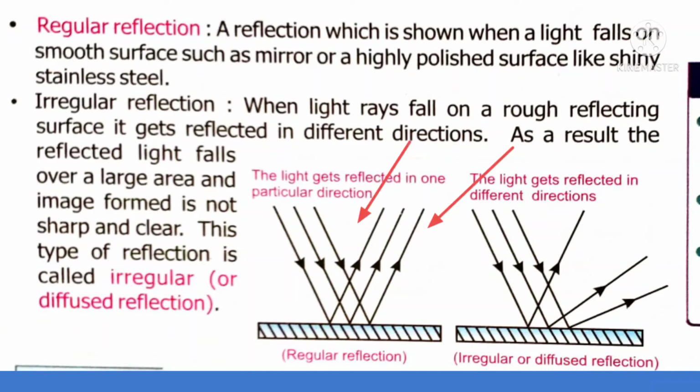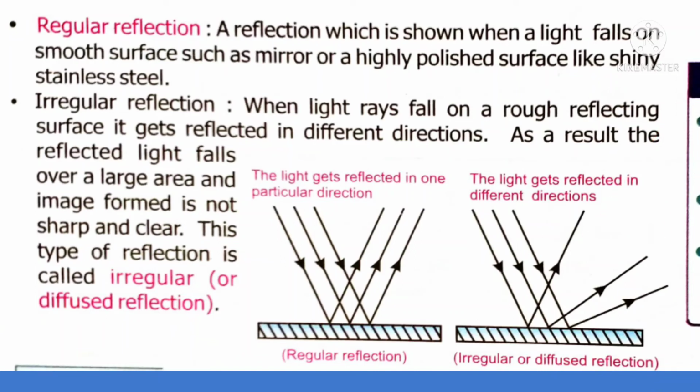These reflected rays are parallel to each other. Whereas in irregular reflection, the surface of the reflecting body is not smooth, it is irregular, like a wall. When light rays fall on such an irregular surface, the reflected rays are not parallel to each other. They are irregular in order. That is called irregular reflection.